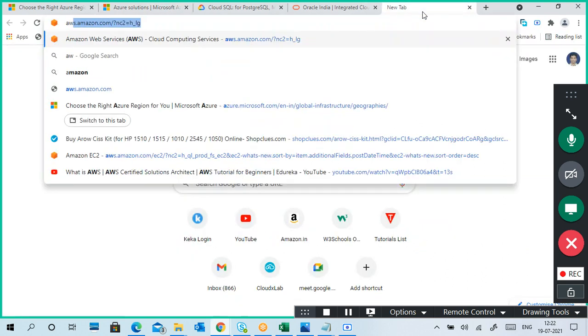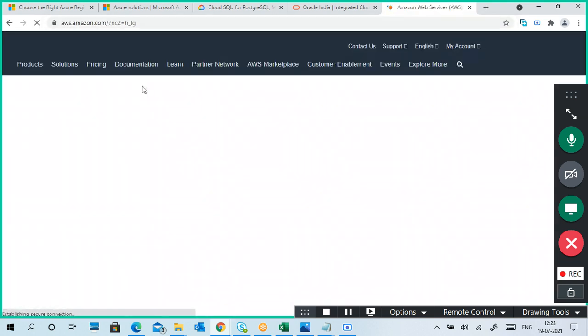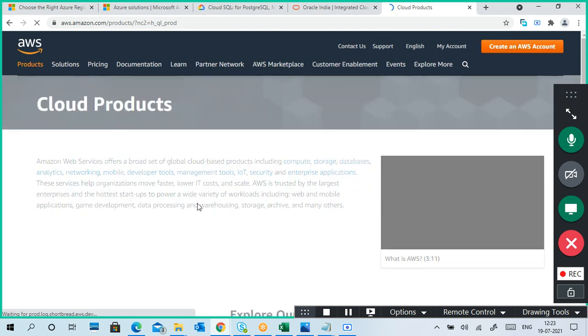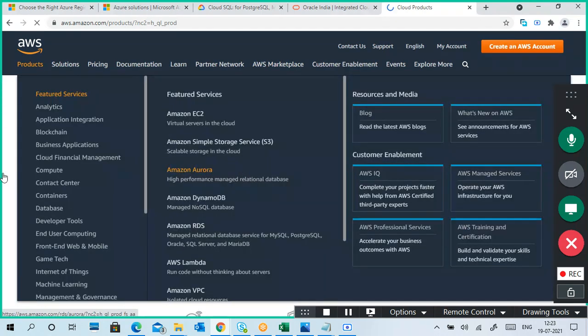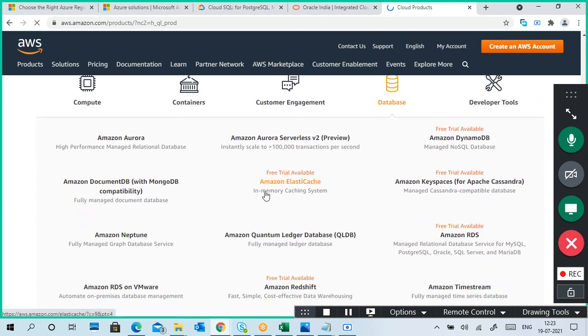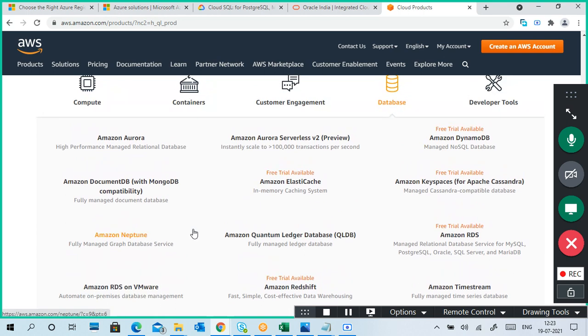One more is there, AWS. So these are the products. Go to the products part. Here you can see databases. Amazon Aurora is given, but I'm searching for RDS.